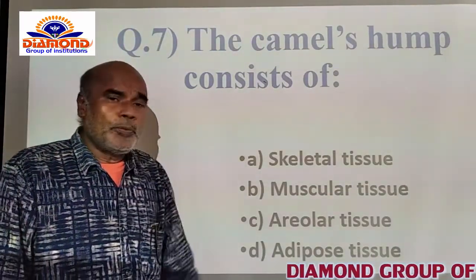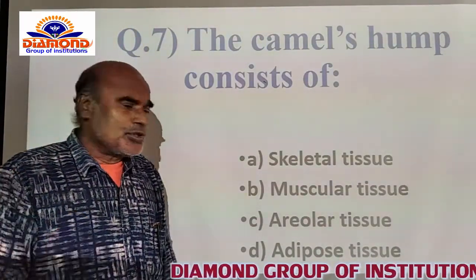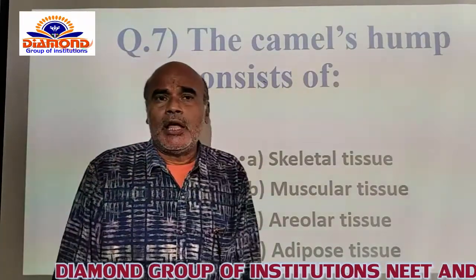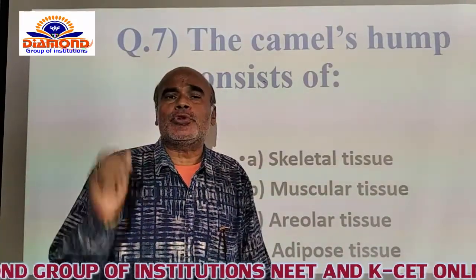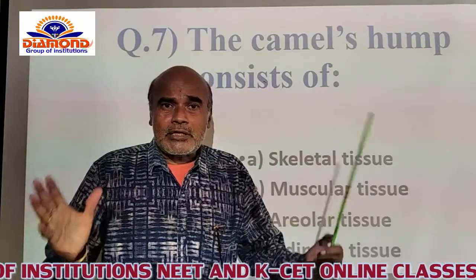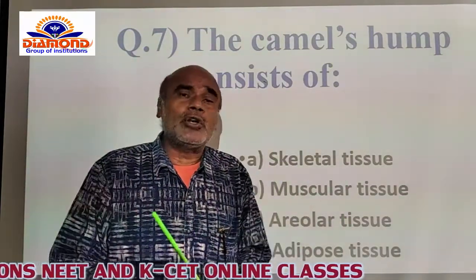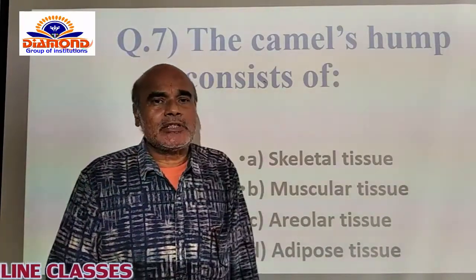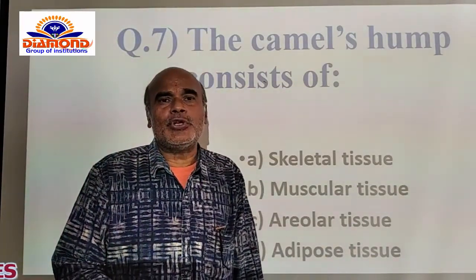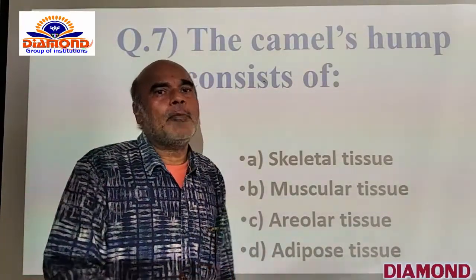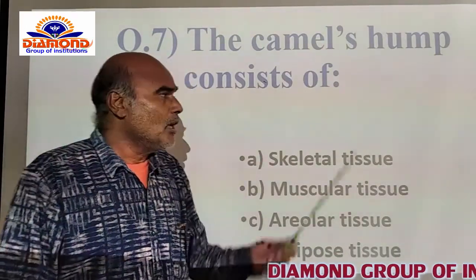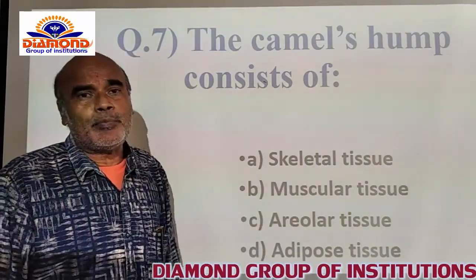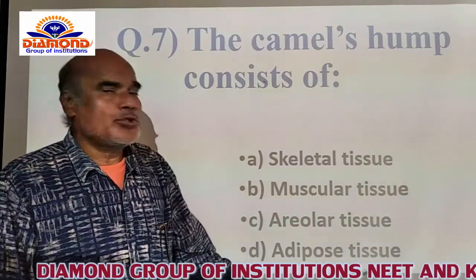Adipose tissue is meant to store the excess energetic substance or food present in the body of the camel, which will be stored in the form of adipose tissue in the hump part of the camel itself. That's why the hump of the camel is composed of adipose tissue itself.